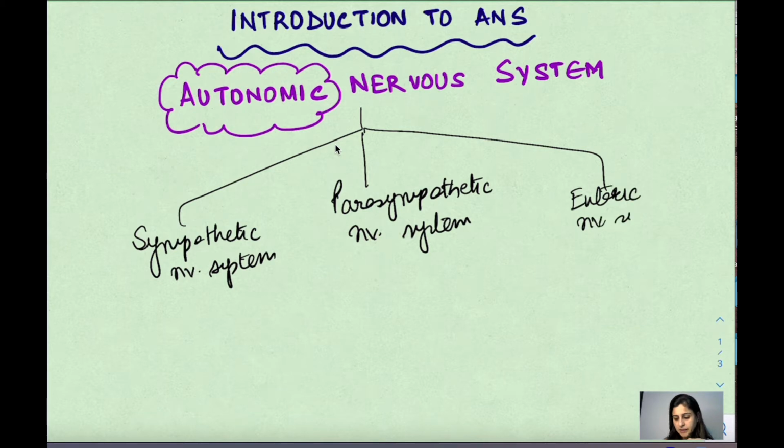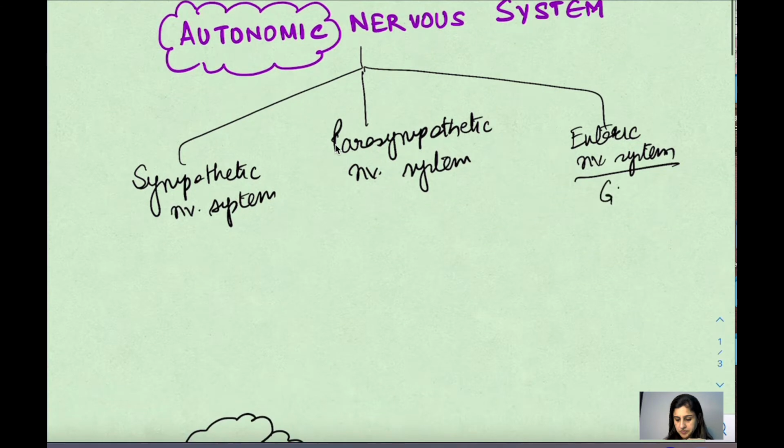So enteric ka matlab hi hai ki this is found in the GIT. It's a separate type of system. It governs its own function as such. Now, the major two are the parasympathetic and the sympathetic nervous system.